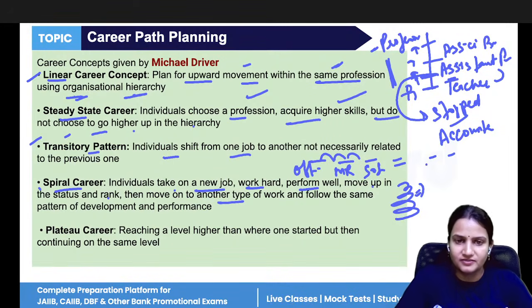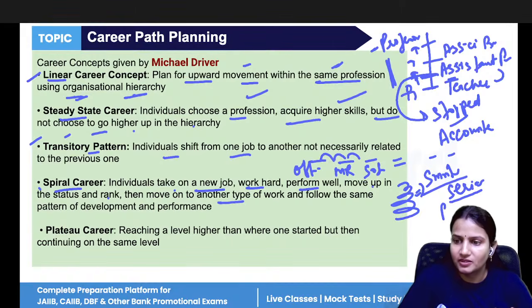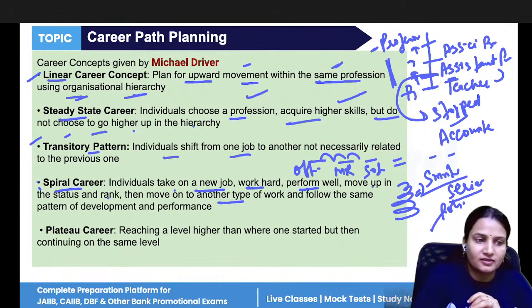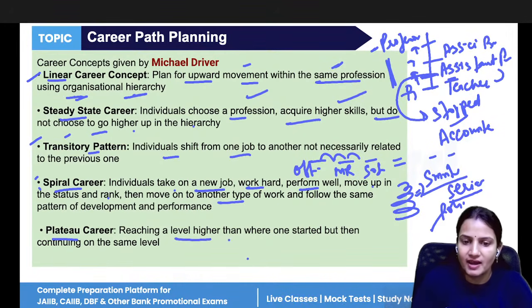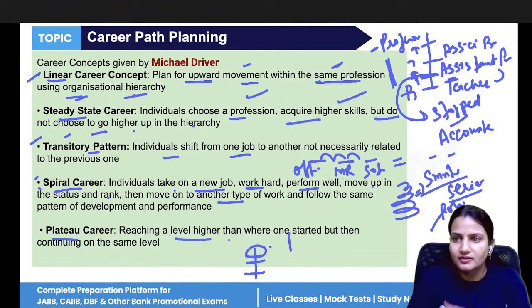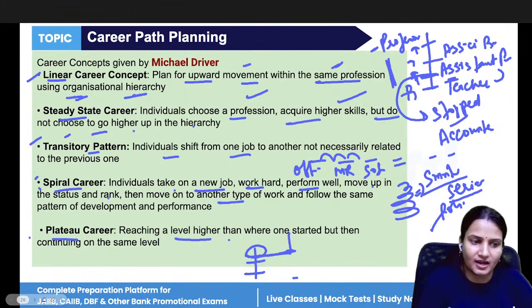We have the best example, Smriti Irani. Before, she worked in serials, then she joined politics, and now again she is working in serials. So she has earned a huge name and fame as a celebrity and also as a politician. That is the spiral career. And plateau career is where, reaching a higher level, you have reached this position, and now when you start another job, you start from the same position only, not from a lower position. That is plateau career.